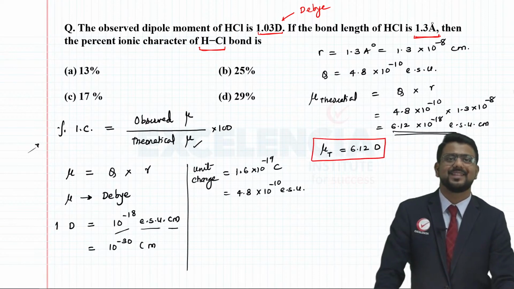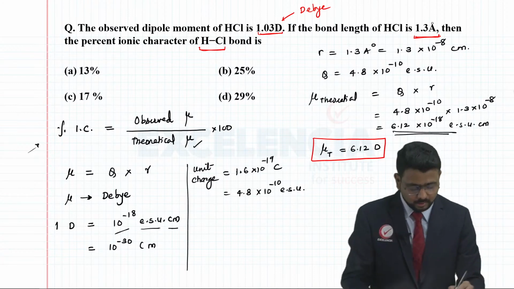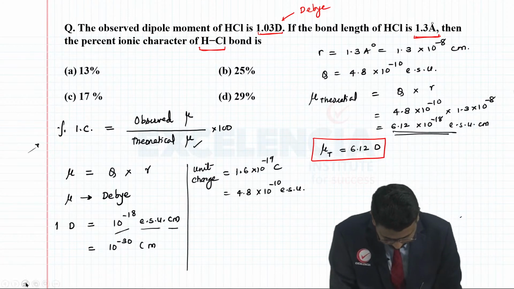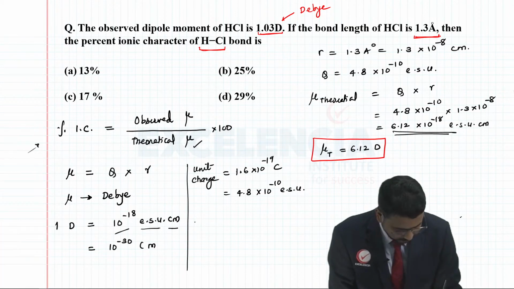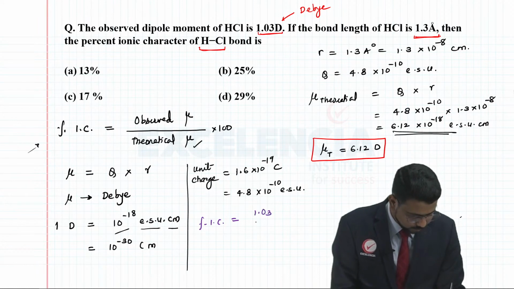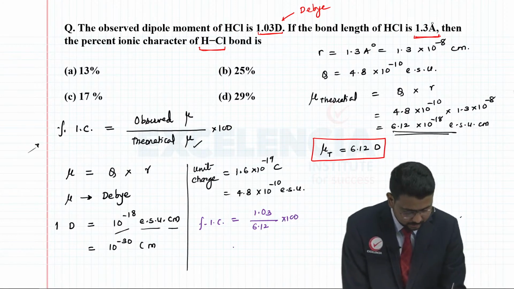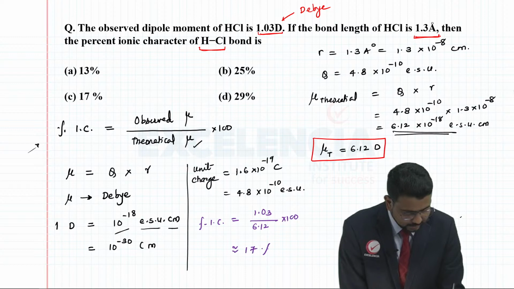Now, here we have got the theoretical value, and the observed value is already given to us. So if I want to find the percentage ionic character, it is going to be 1.03 over 6.12 times 100. And this answer is nearly equal to 17%.